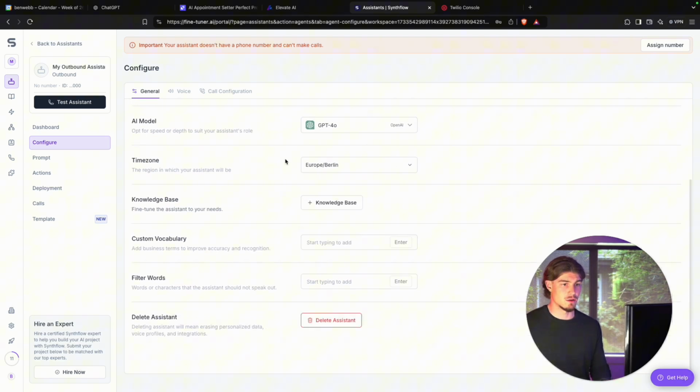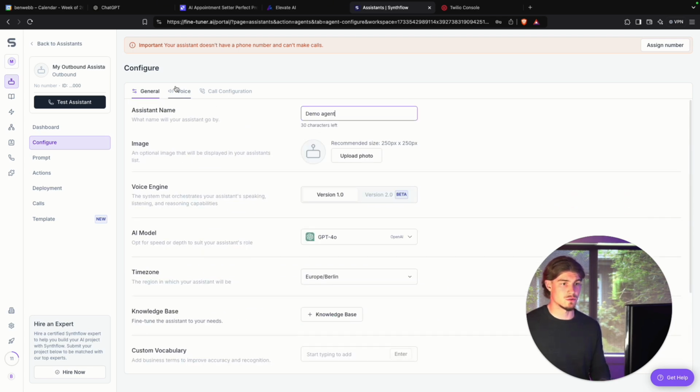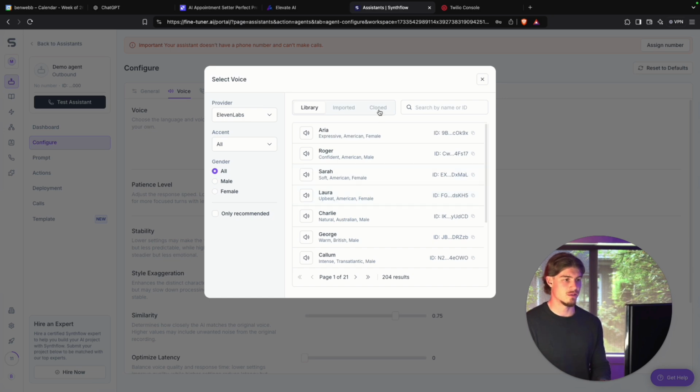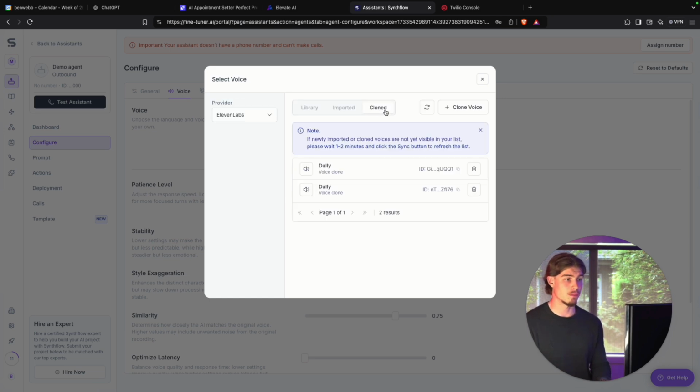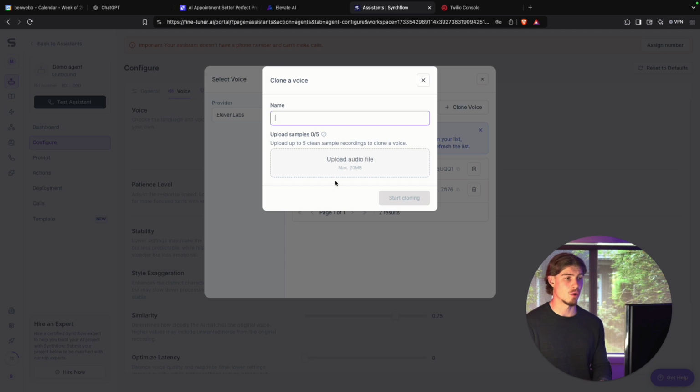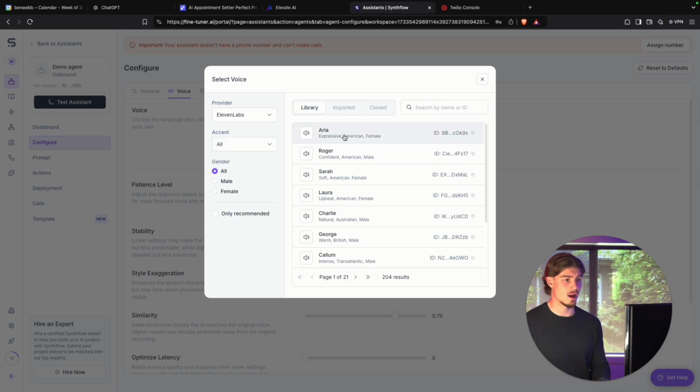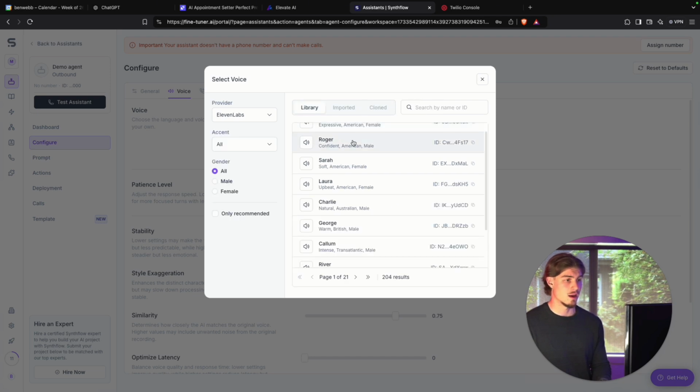And then you will come into voice, and you can use your own voice. If you'd like, you can clone a voice. Once this loads, it'll say import voice. You can see here that if you click clone, you can upload an audio file, it will clone your voice, and then the voice assistant will use your voice. Otherwise, you can just go back to library and hit any one of the voices that are already in here. I'm going to go with Roger.